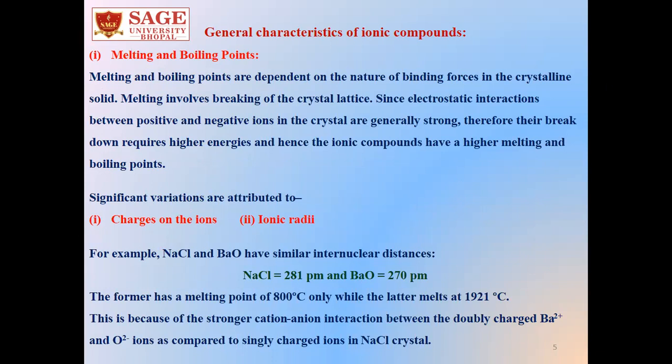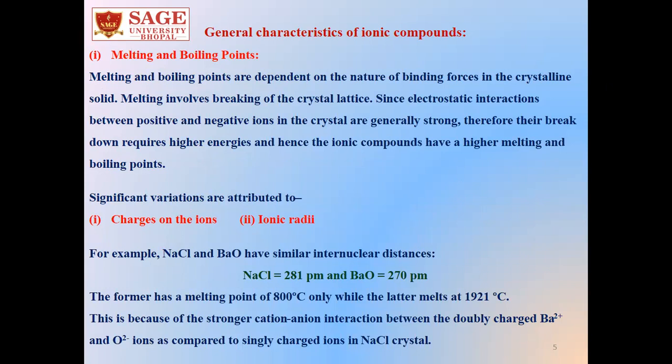So now I will discuss the general characteristics of ionic compounds. The first point is melting and boiling points. Generally, because of the strong electrostatic interaction between positive and negative charged ions in the crystals, ionic compounds are very strong and therefore their breakdown requires higher energies. So we can say that ionic compounds generally have very high melting and boiling points.